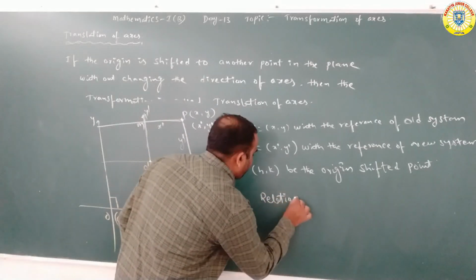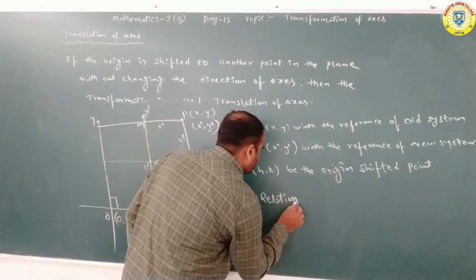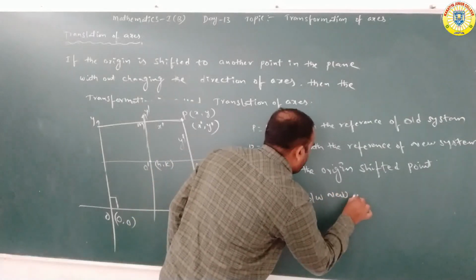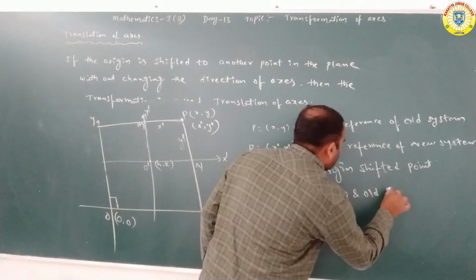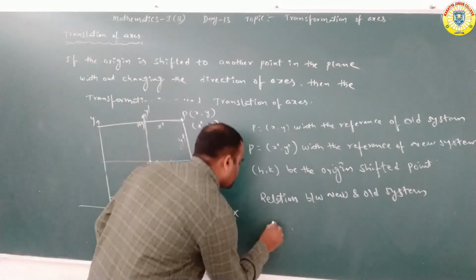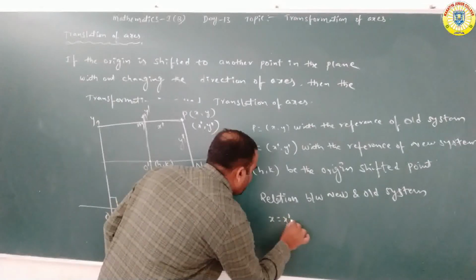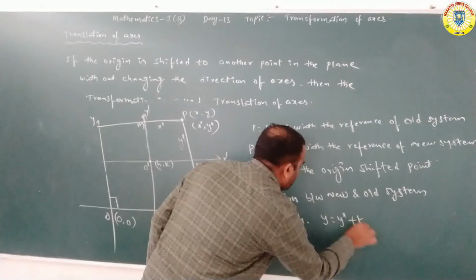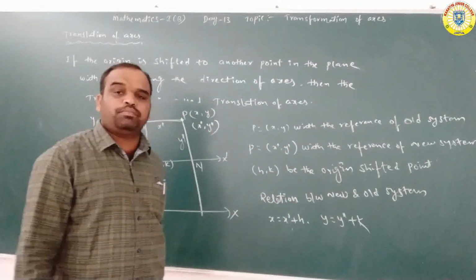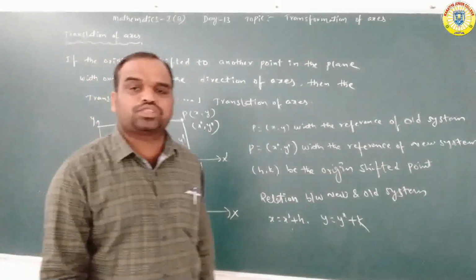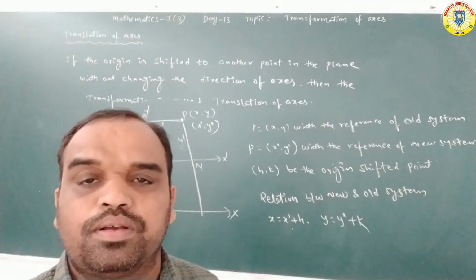What is the relation between the new and old system? x is equal to x dash plus h, y is equal to y dash plus k. This is the relation between the new system and old system. Next class we will discuss the same topic again.